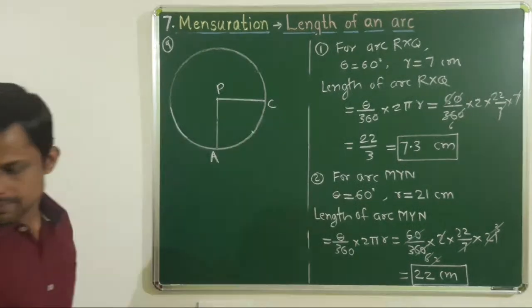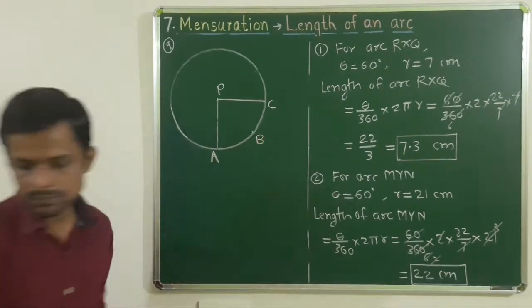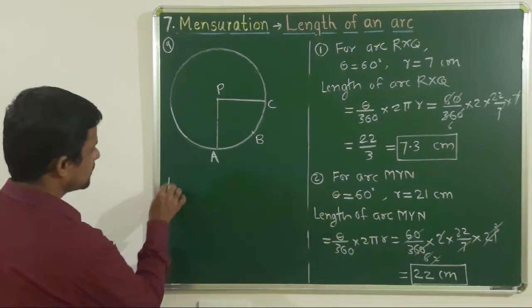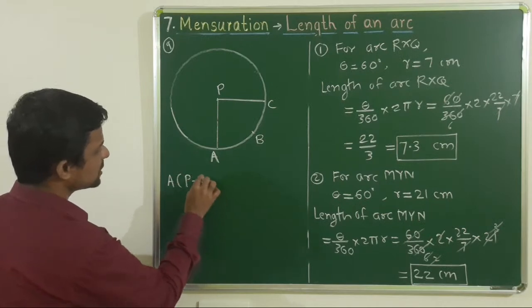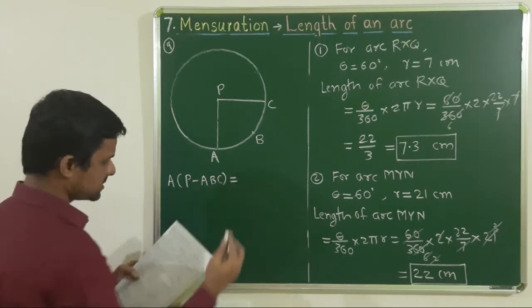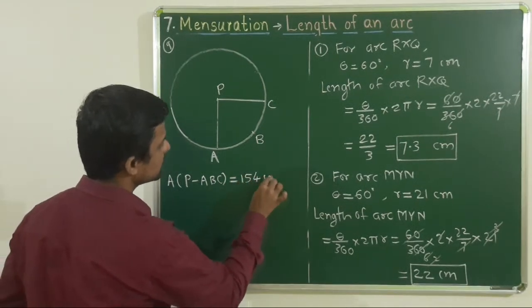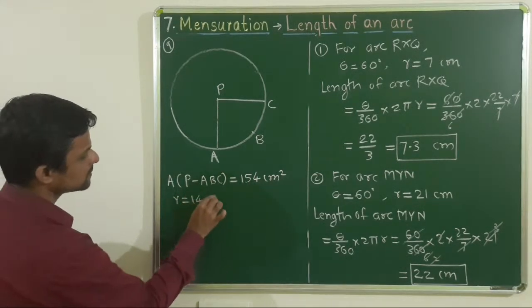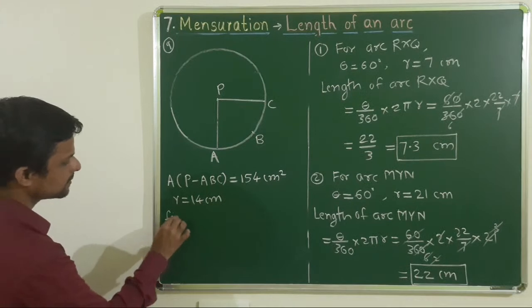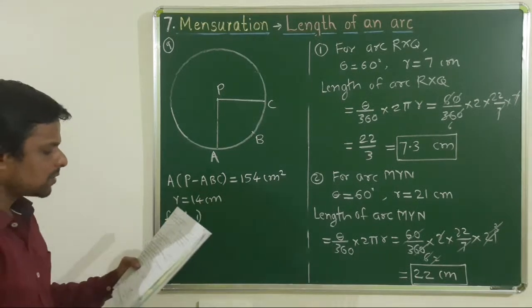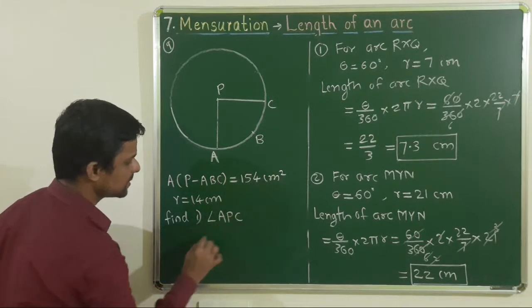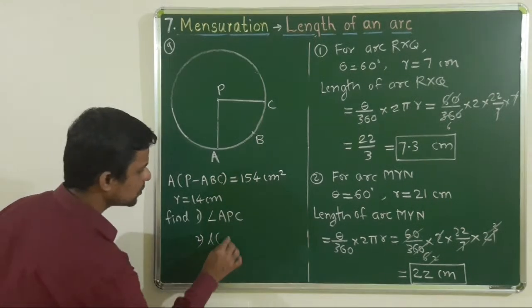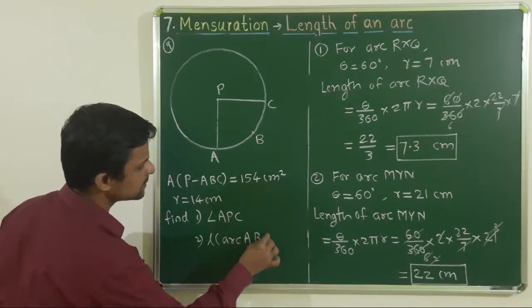And this point is B. The question is, if the area of sector PABC is given as 154 centimeters square, and radius is given as 14 centimeter, find number 1, angle APC, and number 2, length of arc ABC.